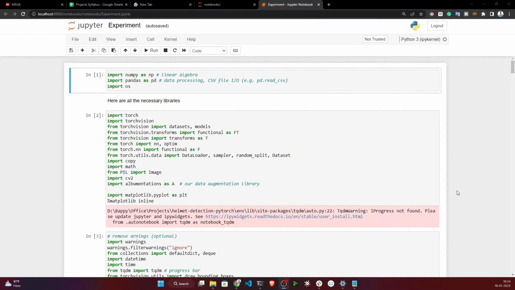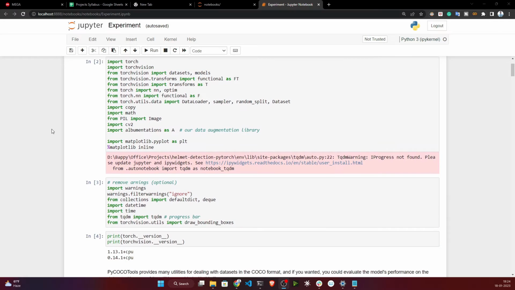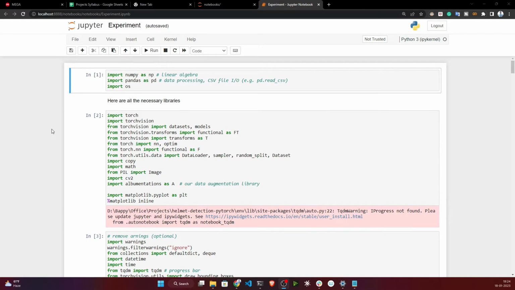Before implementing the actual code, we'll see what things we're going to do. Here I prepared one notebook. As you can see, I have named it experiment. I'll share this notebook with you, don't worry. Let's see what I have done. I will just explain. I'm not going to execute this because it will take time.